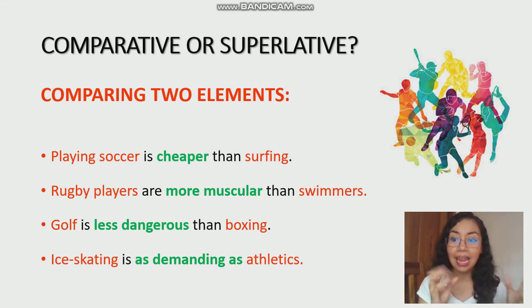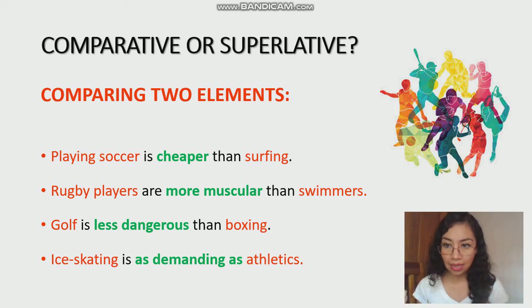Golf is less dangerous than boxing. Okay? So in this case, this is the complete opposite. We could say this sentence with the same meaning using one of the previous structures, just changing the elements. For example, we can say that boxing is more dangerous than golf.